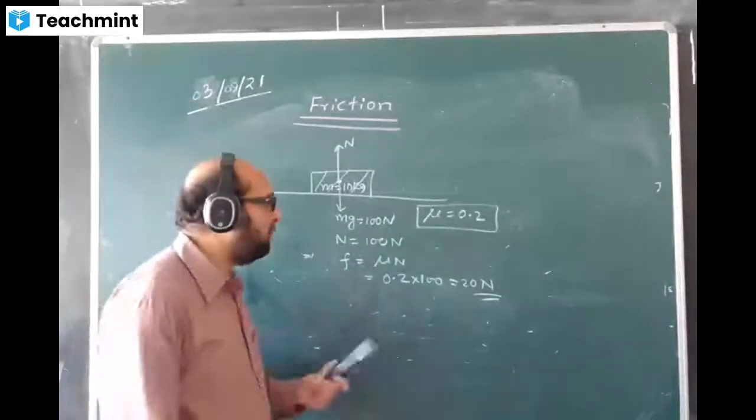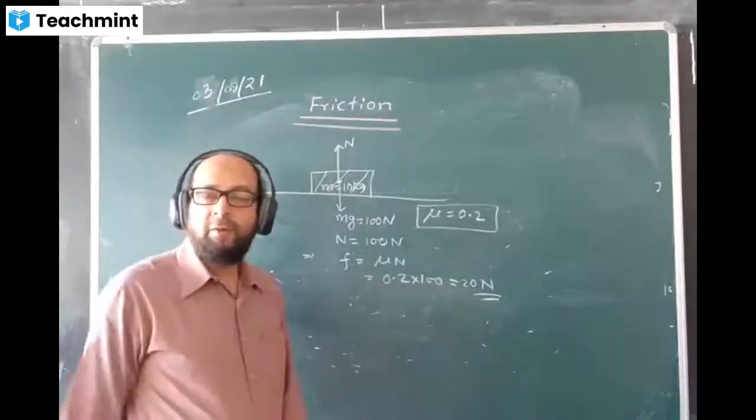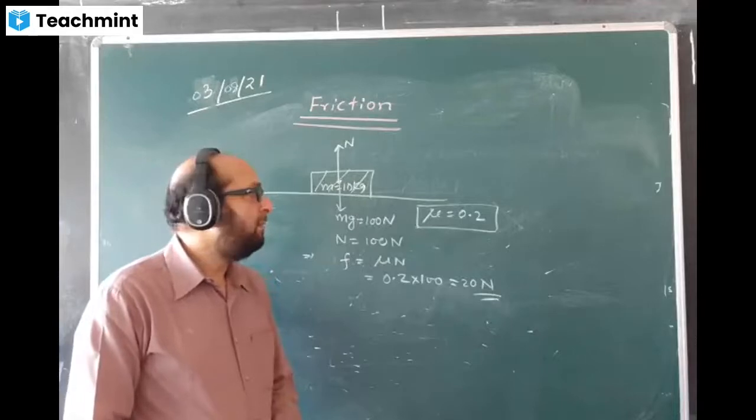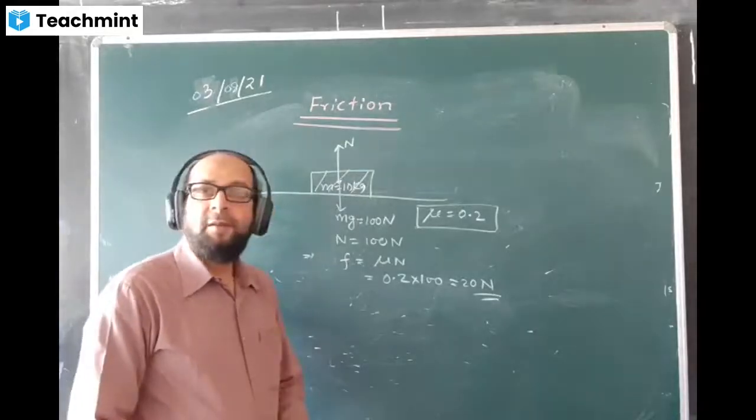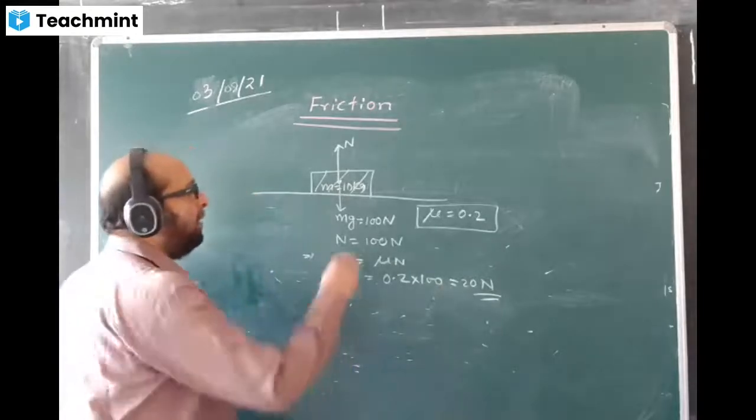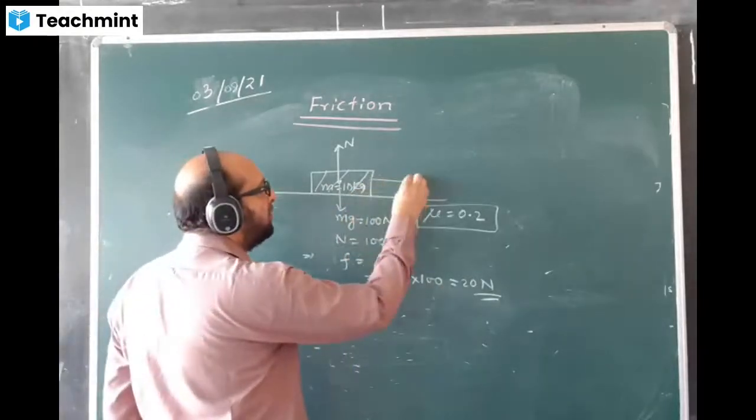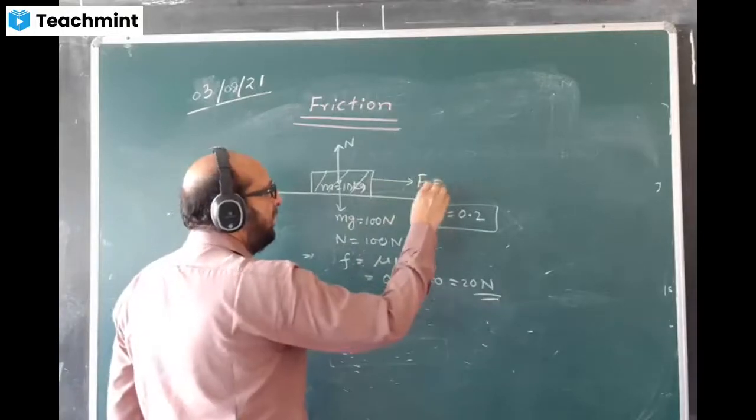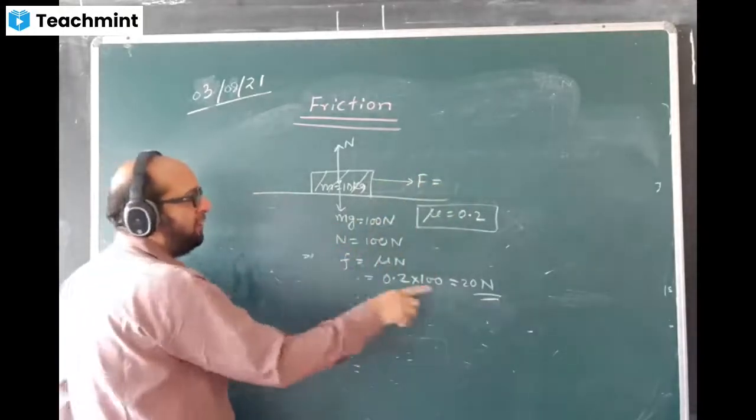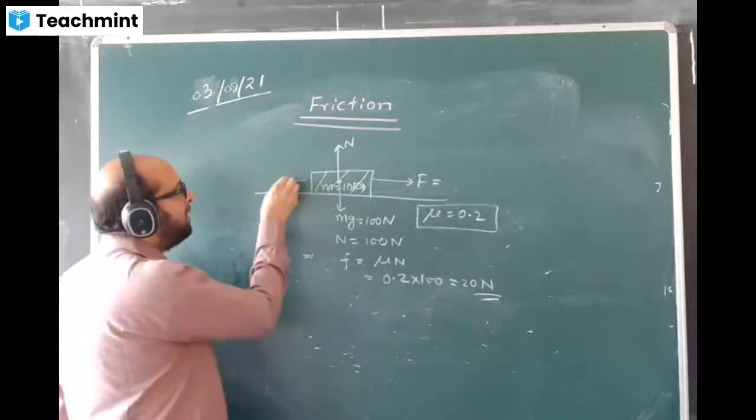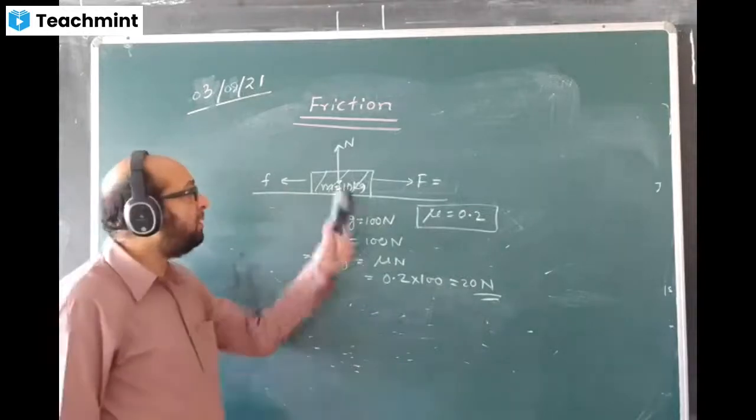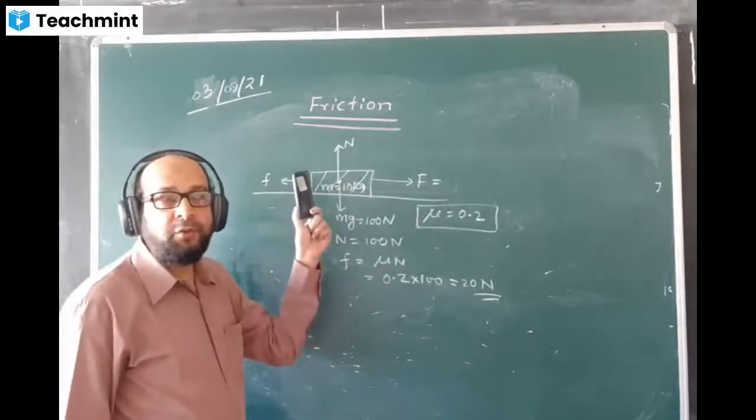So you can say that the force of friction out here is 20 Newton. Okay. Now I ask you to find the acceleration. Just have a look. Now we are giving a force like this, F. What direction will the force of friction act? 20 Newton will act in this direction. Friction will act in this direction, opposite to the tendency of the motion or opposite to the force applied.